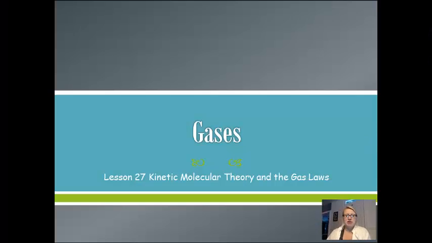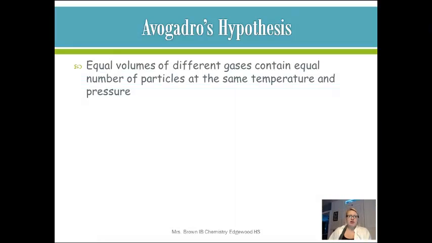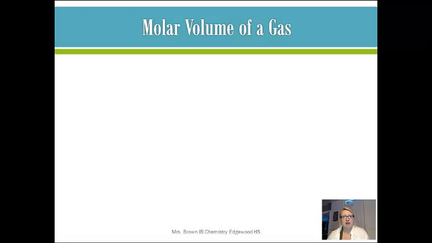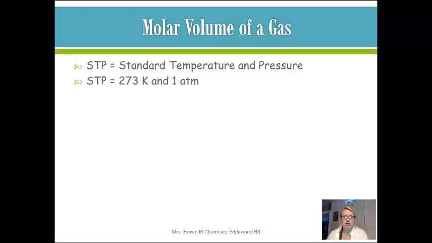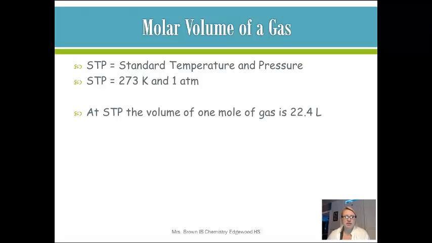This is lesson 27, Kinetic Molecular Theory and the Gas Laws. So Avogadro said that equal volumes of different gases contain equal numbers of particles at the same temperature and pressure. So the molar volume of a gas at STP, which stands for standard temperature and pressure, which is equal to 273 kelvins and 1 atmosphere, is 22.4 liters, meaning that a gas will take up 22.4 liters of space at this temperature and pressure.